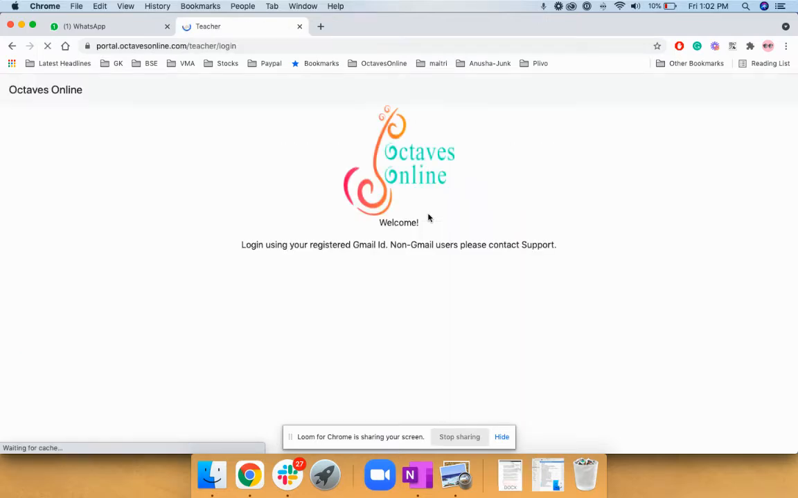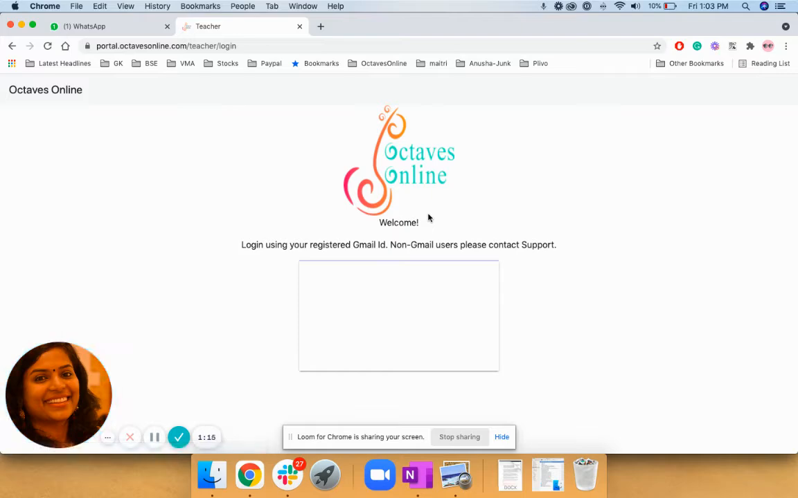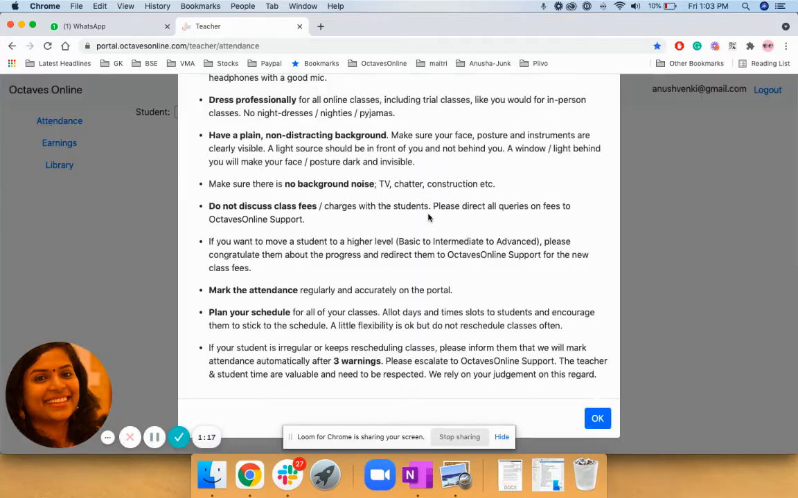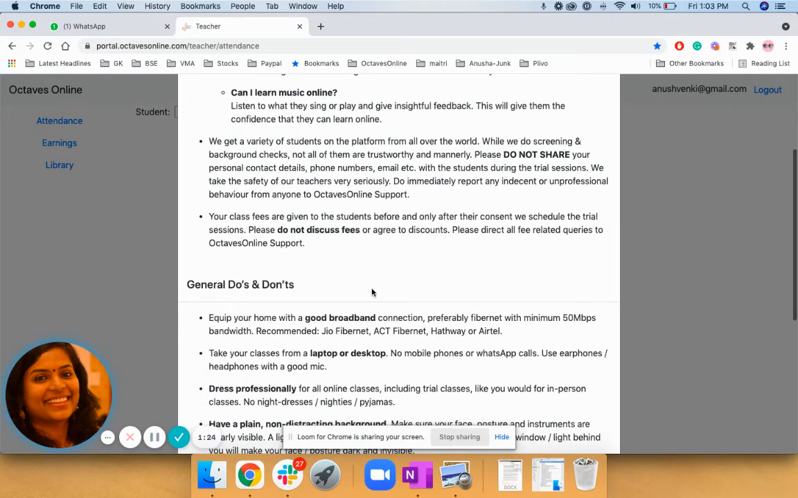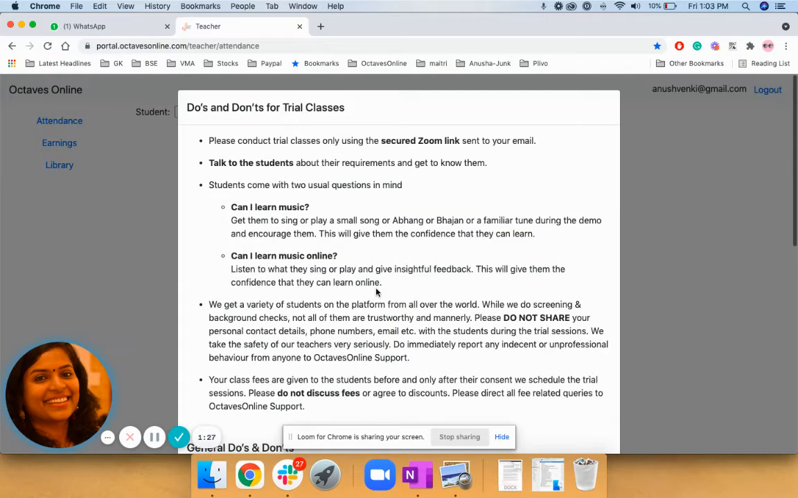Once you have access, this is how our portal will look like. We have do's and don'ts published on our portal. I request you to run through the do's and don'ts for trial classes and also for regular classes. We are particular about the rules that we have laid, and we run a tight feedback system inside, where we regularly follow up with students and get the feedback on how your classes are going. And we also request you to provide feedback on students if you have any problem, and we take it seriously.